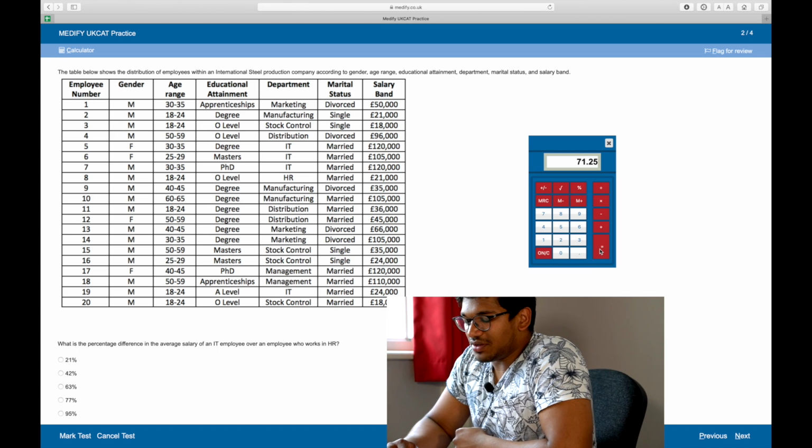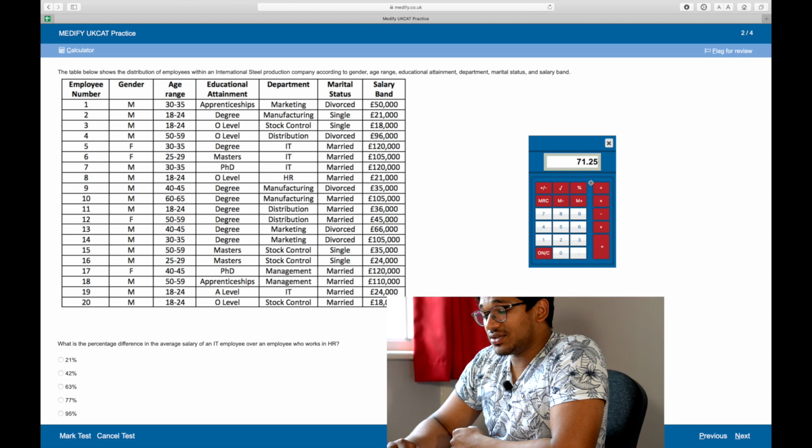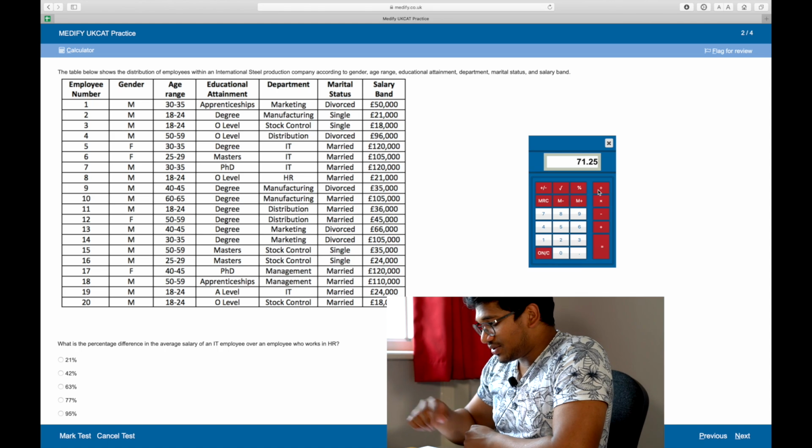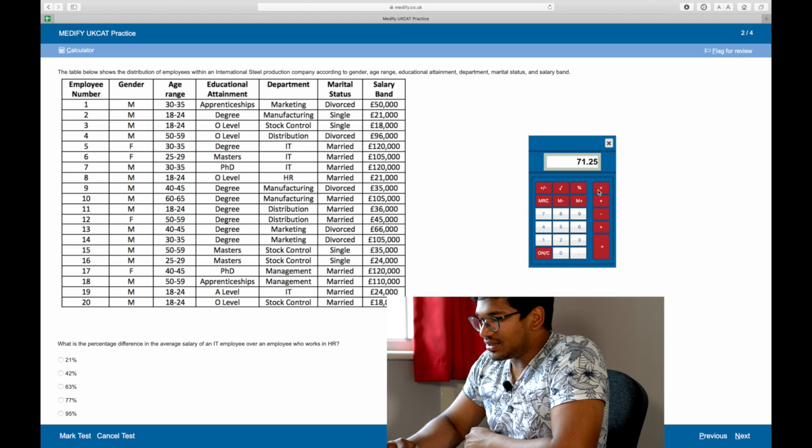So 71.25 is the difference in the actual salary. So the percentage difference would therefore be that difference divided by 92.25, which gives us 77%.